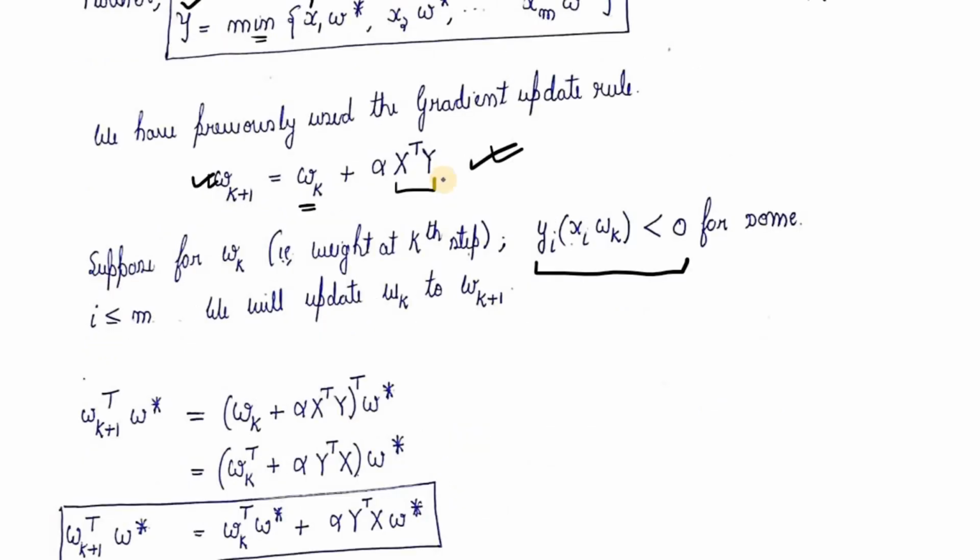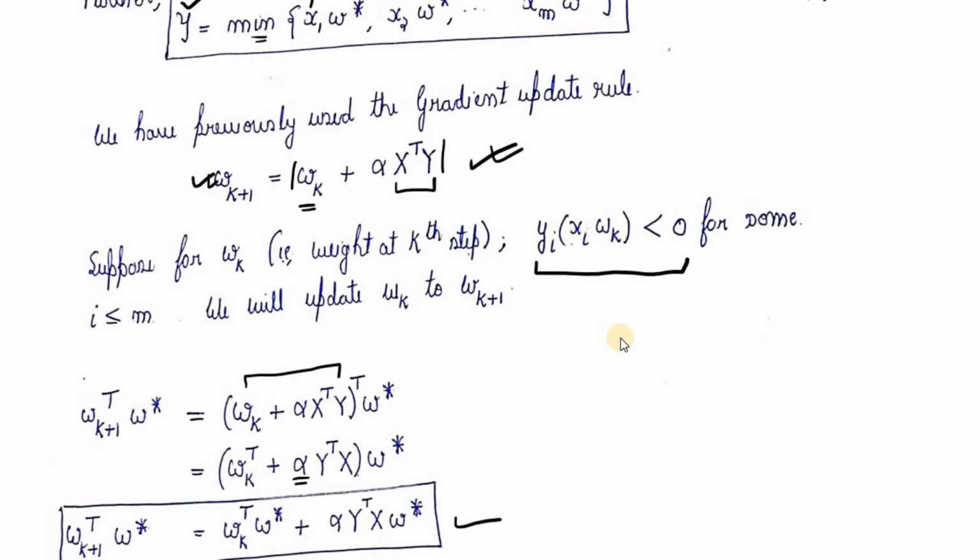So we find the projection of wk plus 1 on w star. For that, we plug in the values of wk plus alpha x transpose y over here in place of wk plus 1, and multiply it with w star. So this transpose goes inside and we get wk transpose. Alpha is a scalar, the transpose has no effect on alpha. X transpose y becomes y transpose x, and on multiplication we get a value like this.